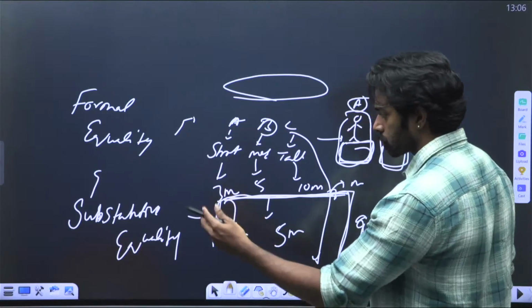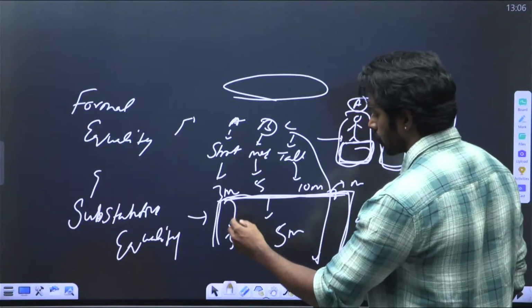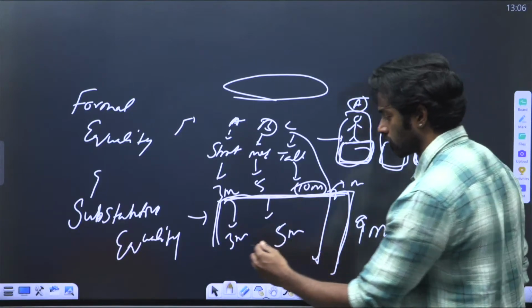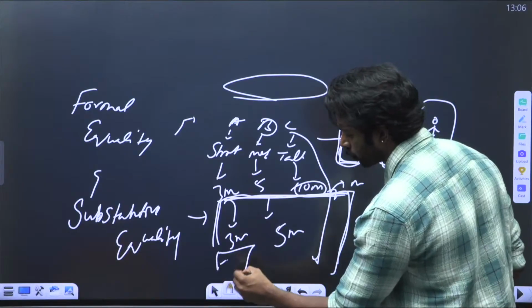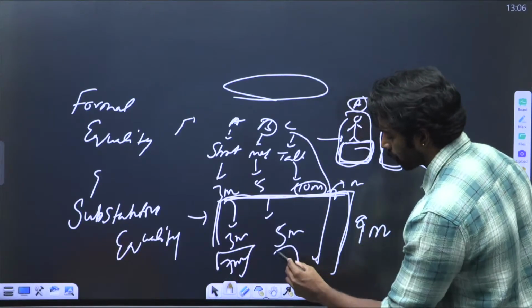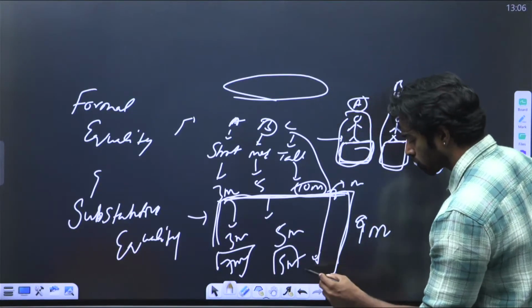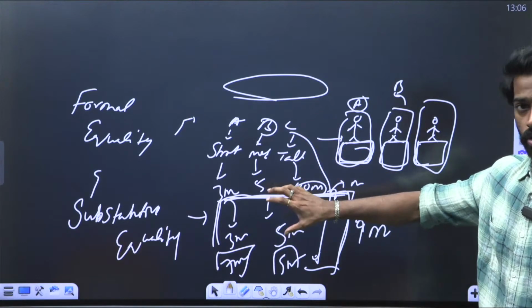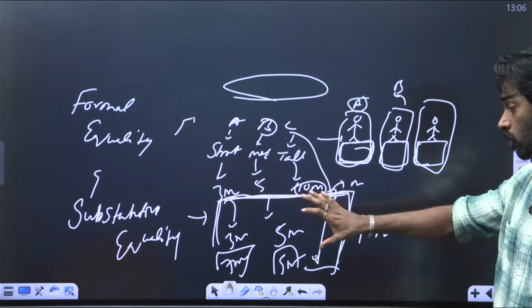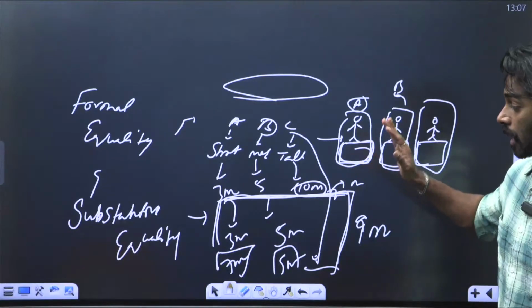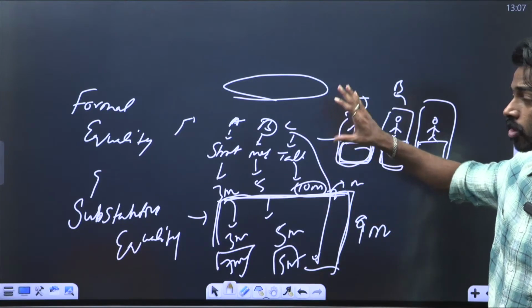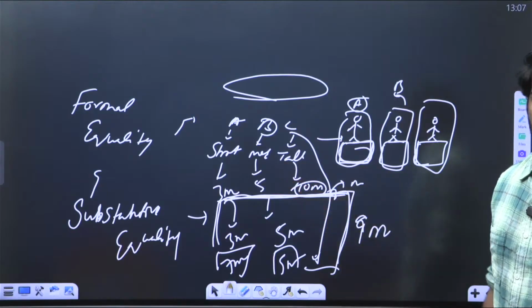We'll ensure in substantial equality that all of them have 10 meters height. So we'll give a 7 meter stool for A, 5 meter stool for B, and no stool for C because C can already watch. Now they'll ensure that everyone is watching the match and having the right amount of advantage. This is called formal equality and also substantial equality.